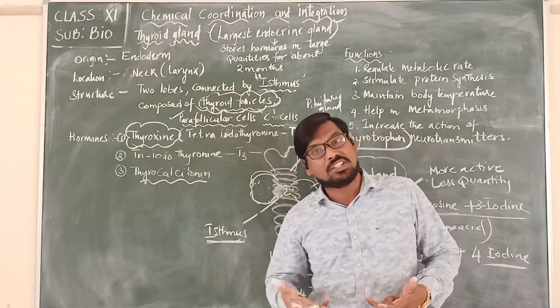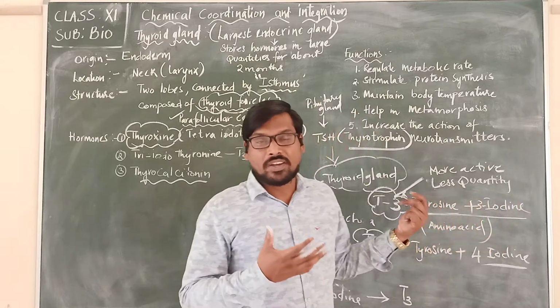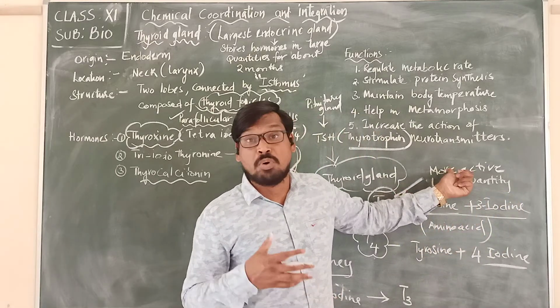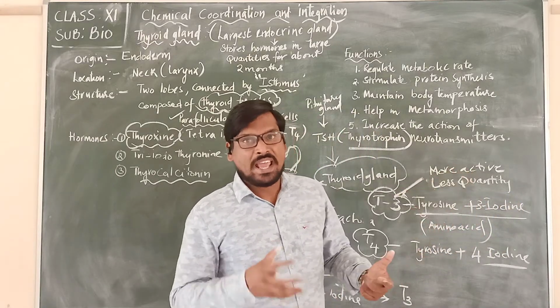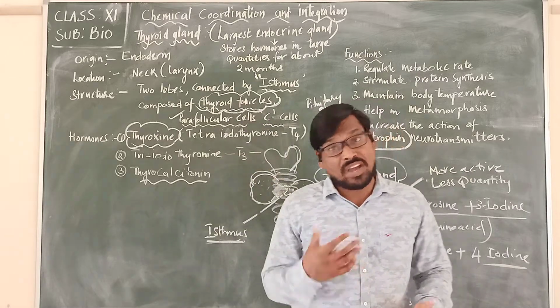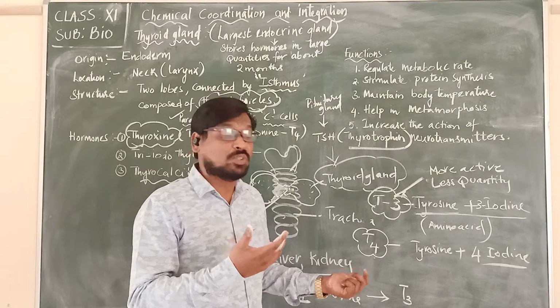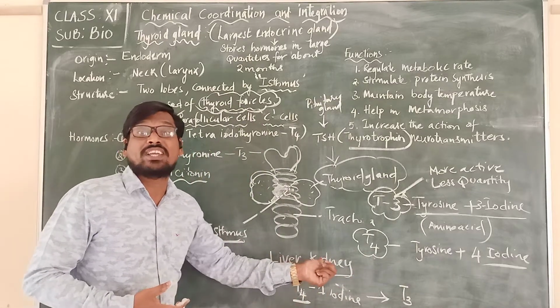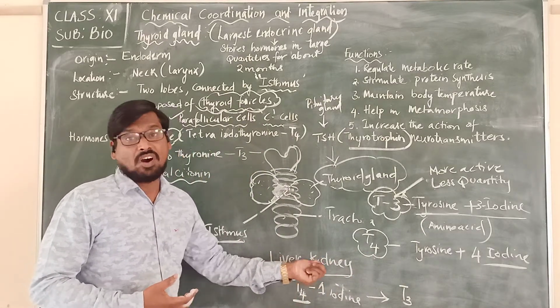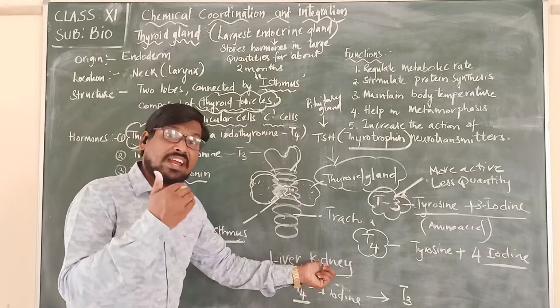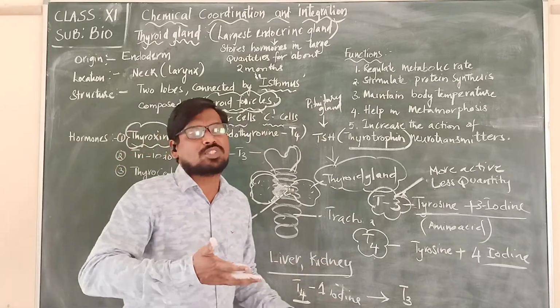It is converted into T3, which is more active. How is it converted, or where is it converted? T4 is carried to the liver or the kidneys, in the liver, in the kidneys and even some other tissues also.